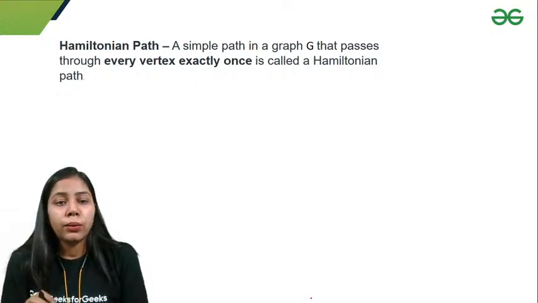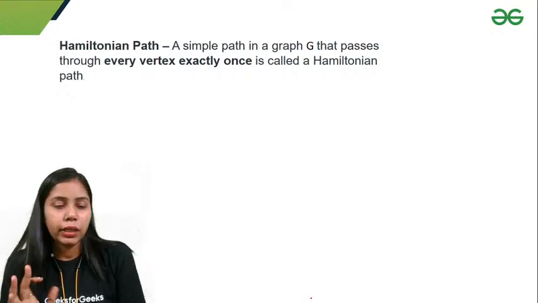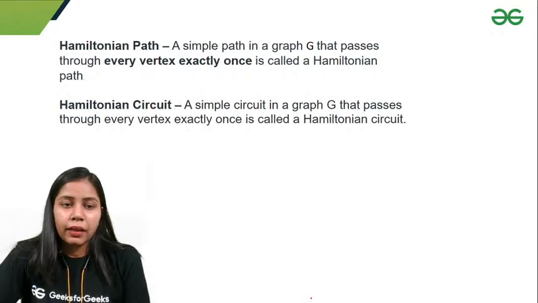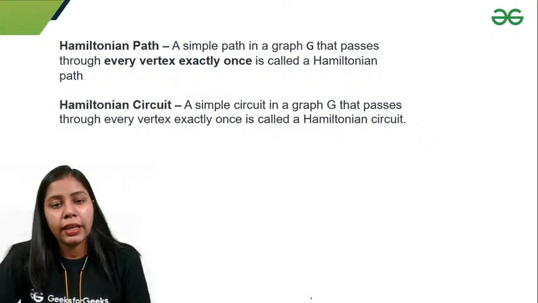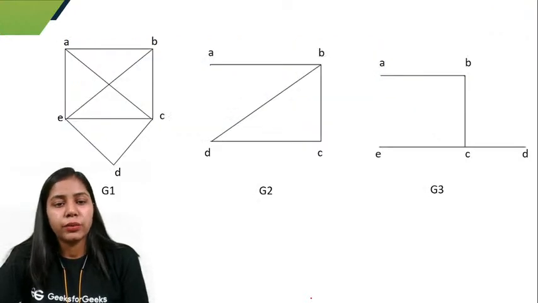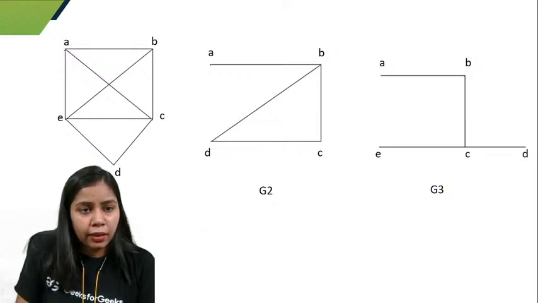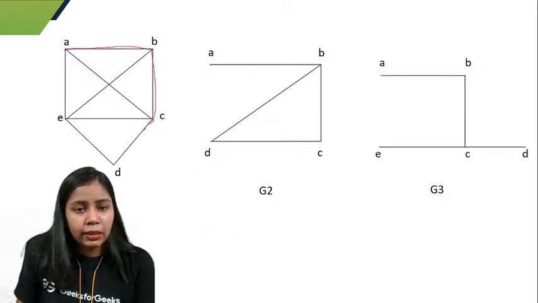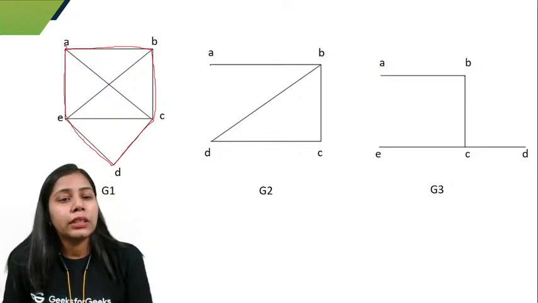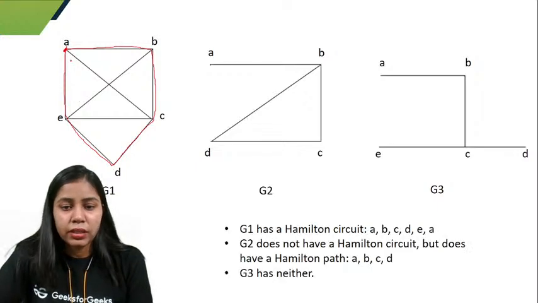A Hamiltonian path is a path in which we trace every vertex exactly once. In a Hamiltonian circuit, the starting vertex and the final vertex should be the same. If I talk about G1, let's start moving from A, B, C, D, E and back to A. I have covered all the vertices and the initial and final vertices are the same, so that is a Hamiltonian circuit.